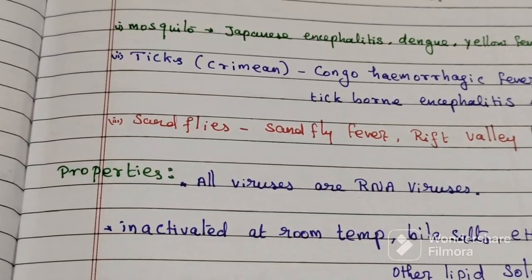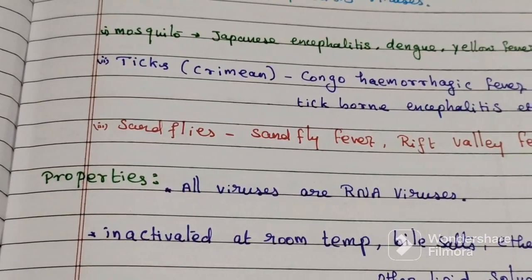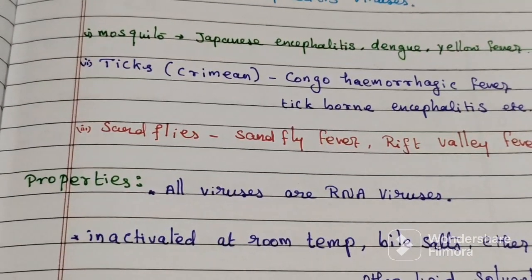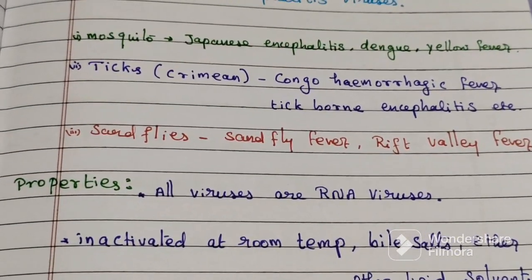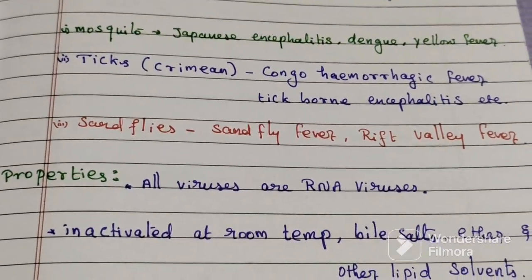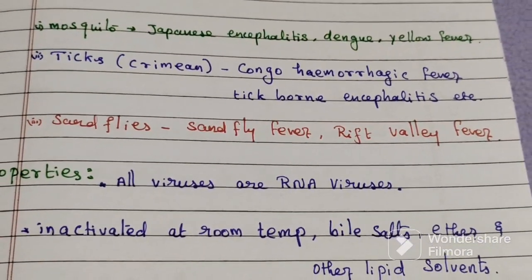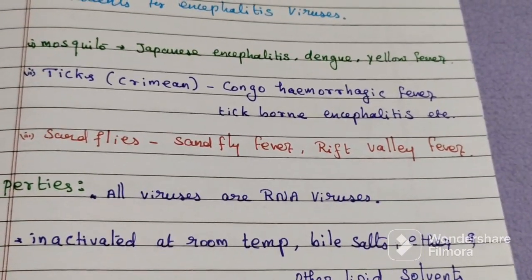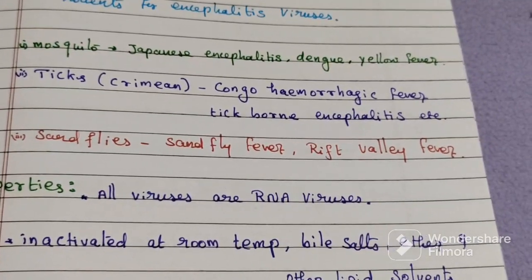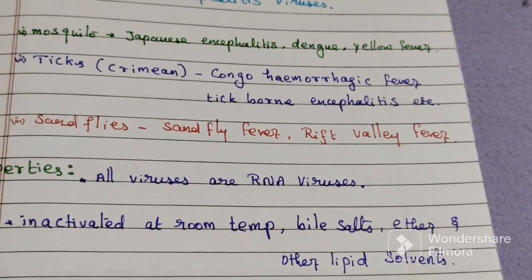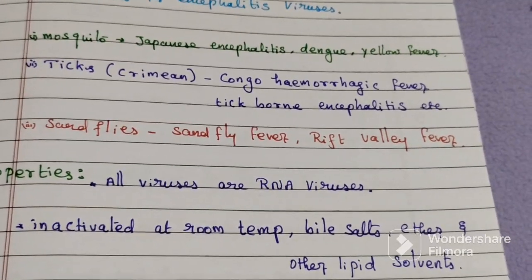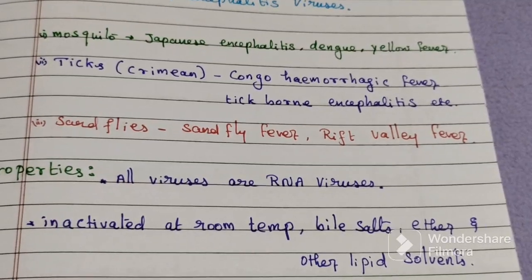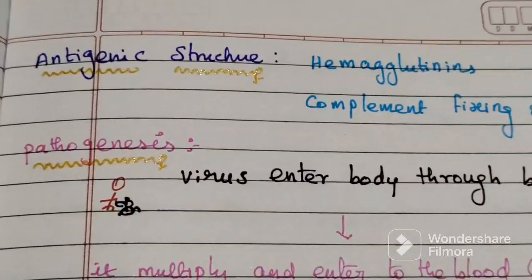Then the properties. What are the properties of these arthropod-borne viruses? All of them are RNA viruses. These are labile viruses, readily inactivated at room temperature and by bile salt, ether and other lipid solvents.